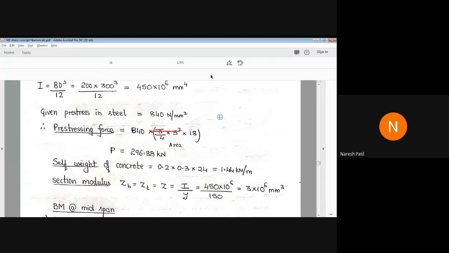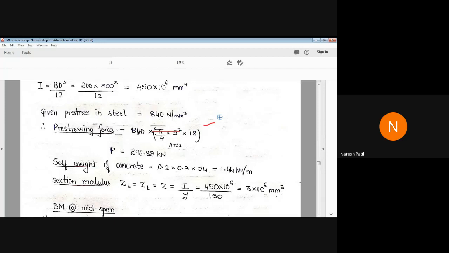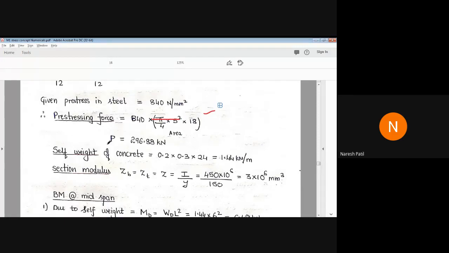So now, the pre-stressing force is stress into area. So 840 into pi by 4 d square into 18, 18 number of cables.